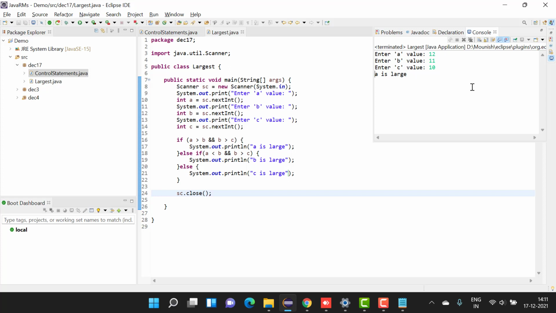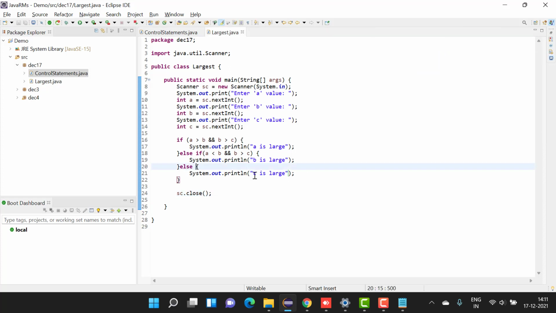So let me give some other values. I think a small correction is needed. If the values are same for B or C, then we need the largest one. One is larger and the other two are same. We should consider that case also. Modify the program with an else if after the B is large case.